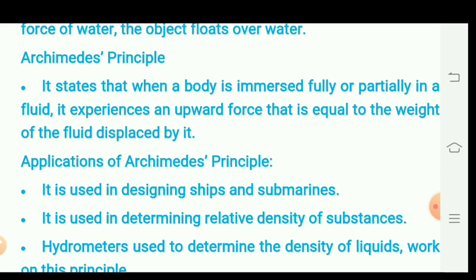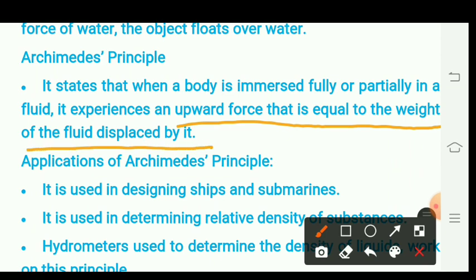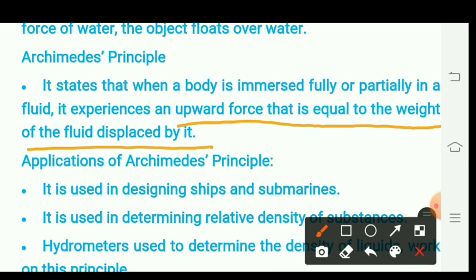Archimedes' principle states that when a body is immersed fully or partially in a fluid, it experiences an upward force that is equal to the weight of the fluid displaced by it. Thus, Archimedes' principle explains why the liquid level rises when any object is immersed in a liquid.